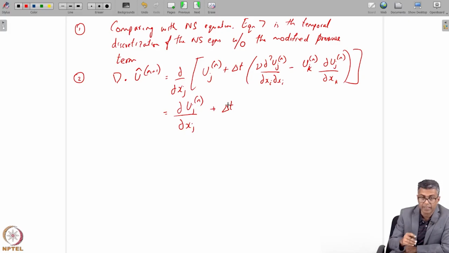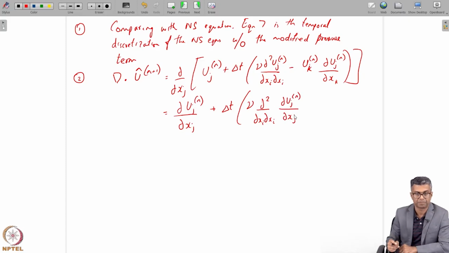The different derivatives can be commuted, so then what I'll have is delta t times nu, del squared del xi, and I'll take the del xj inside, so then I'll have del uj n del xj. Minus, and delta t multiplied by this whole thing. I can put a bracket here.